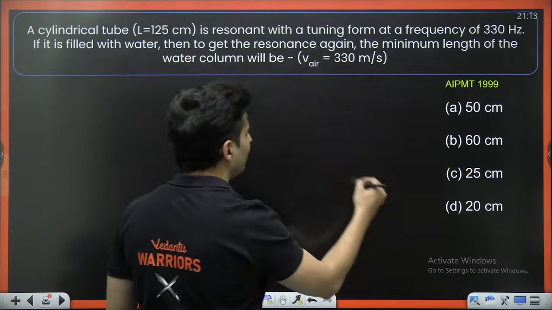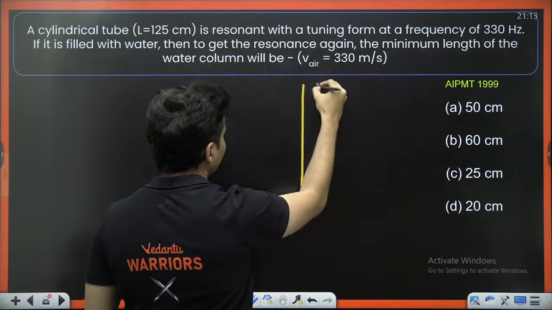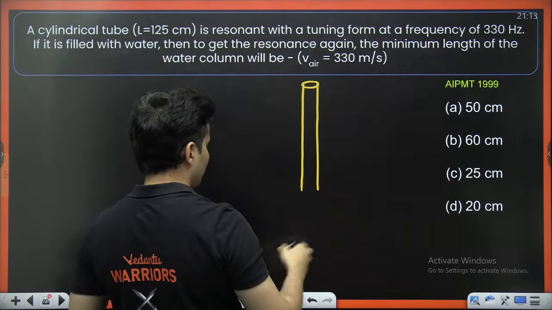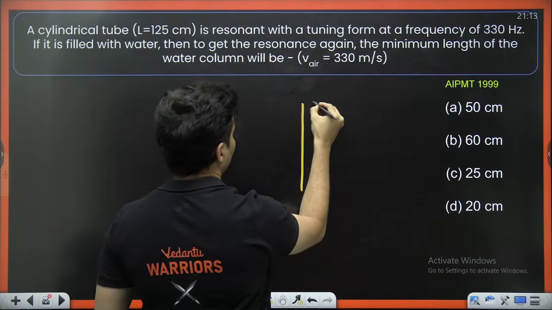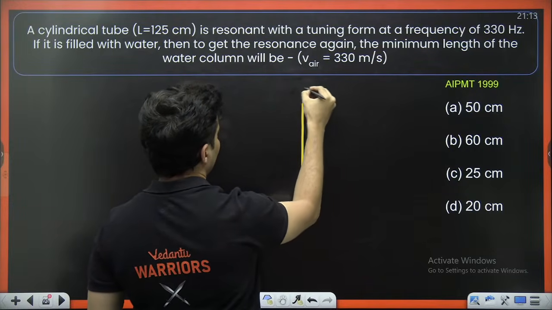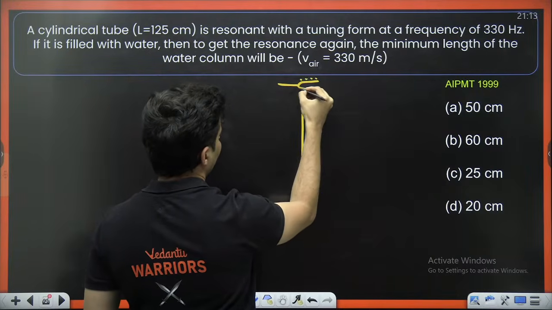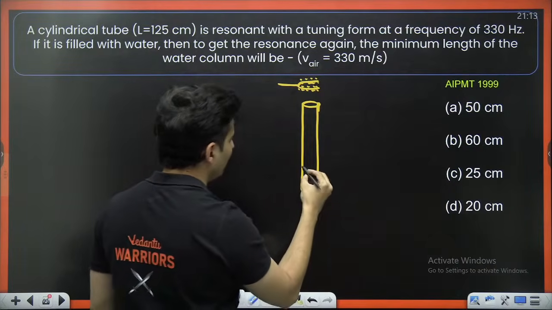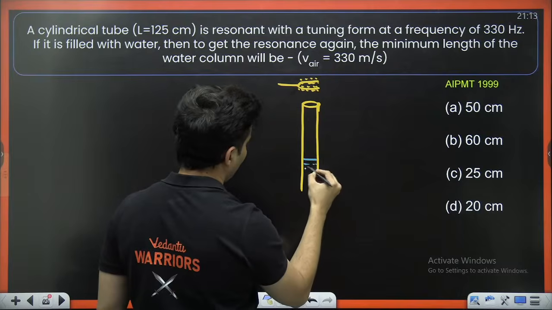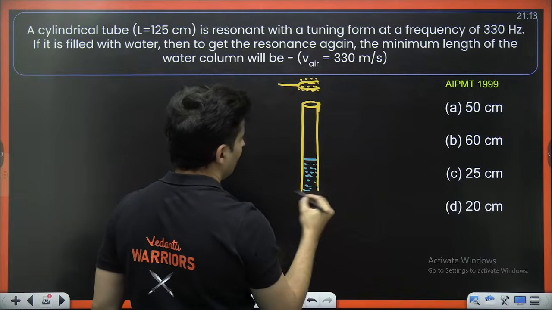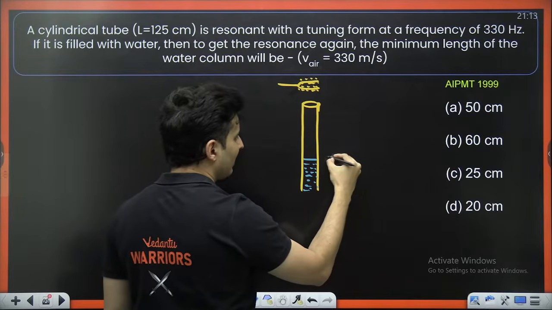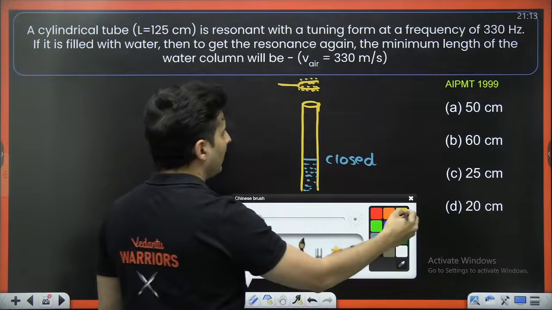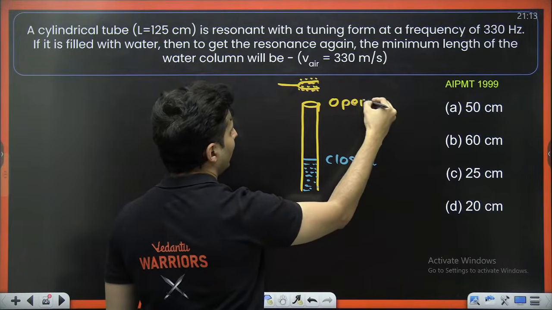Okay. Let's understand the question. So there is a pipe over here. This side is obviously open, and there is maybe a tuning fork over here that is vibrating. You fill this with water till some height. Obviously, the water surface will act like a closed end, and this is going to act like an open end.